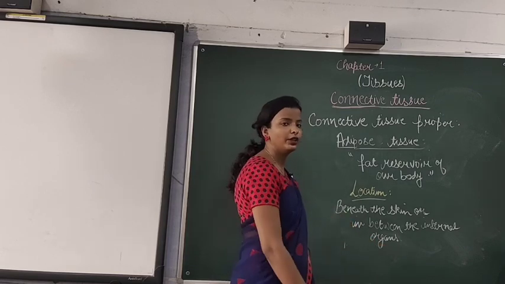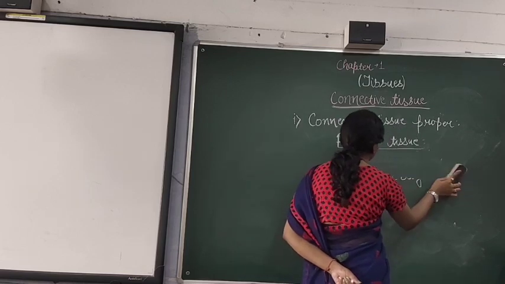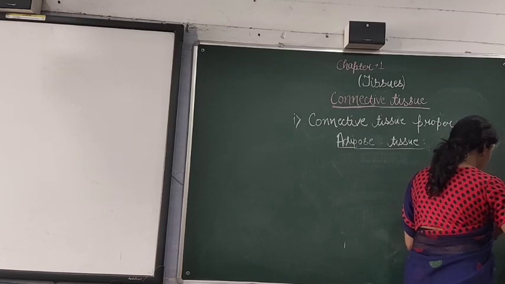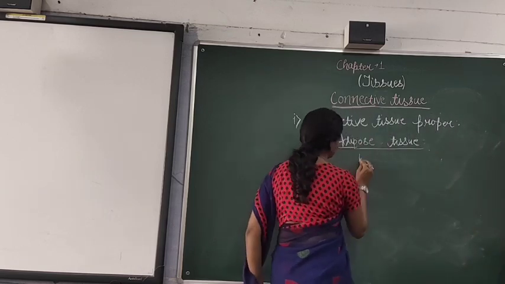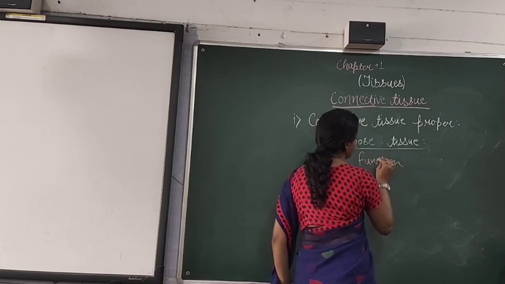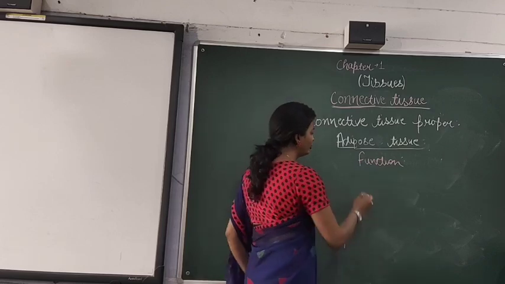Now we will discuss its function. As I have already told you, it acts as the fat reservoir.